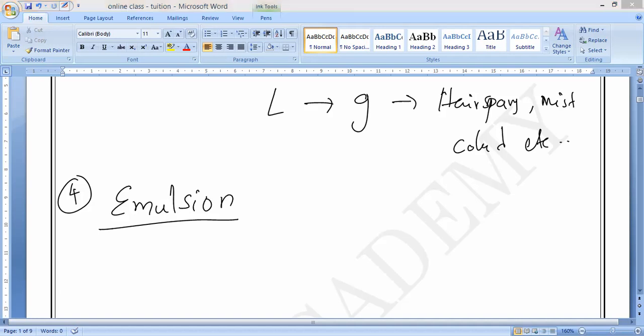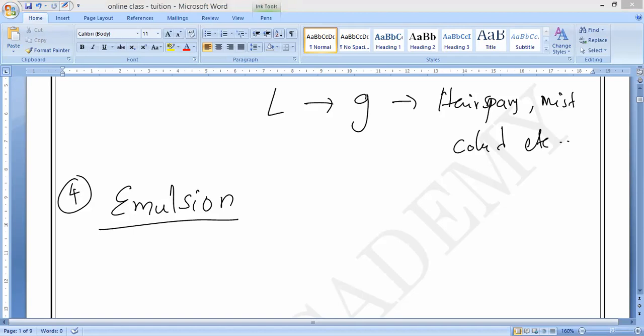If you take emulsion, it means a colloid in which minute droplets of one liquid are dispersed in another liquid. Minute droplets of one liquid dispersed in another liquid is called emulsion. Can anybody give an example of emulsion?